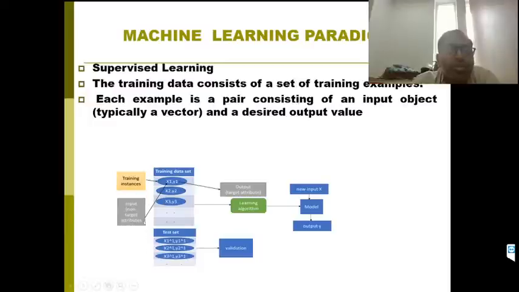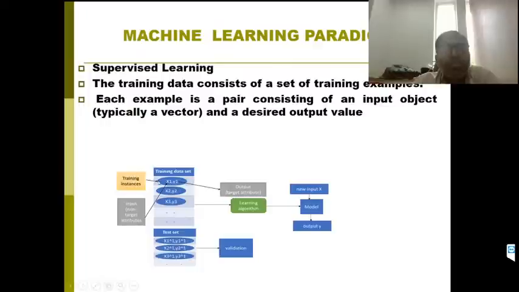So in this diagram, we can observe we have some data, that is past historical data. We split the data into two parts: one is the training set and the second one is the test set. In every data instance or observation, we again have two parts, which we can interpret as a pair. One is input or non-target attributes, the second is output or target attribute.